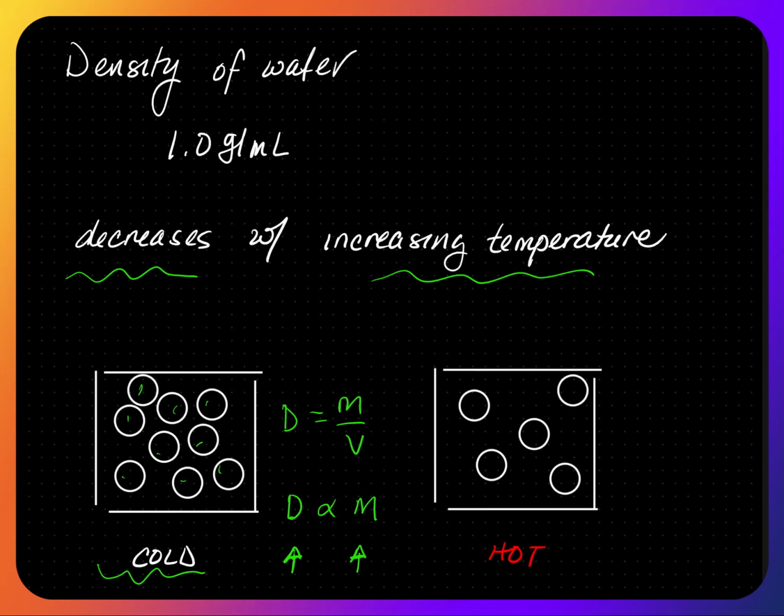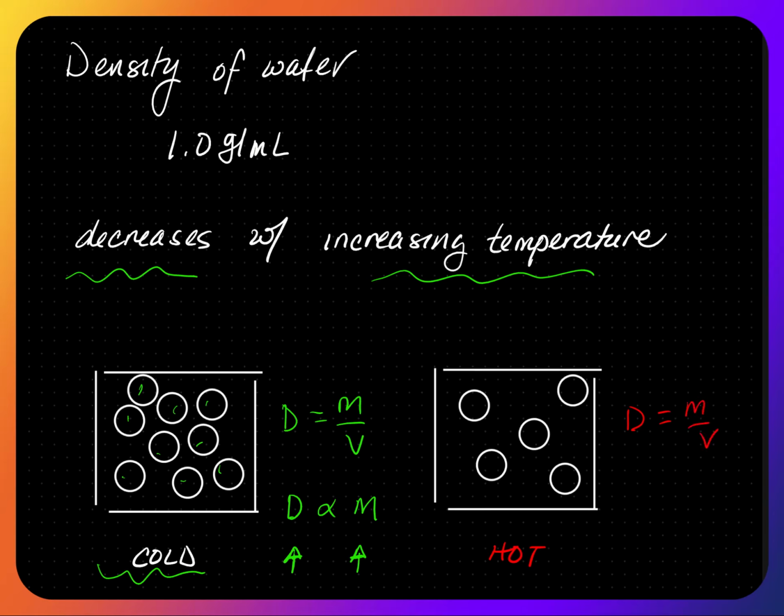However, if the same particles are heated up in a given amount of space, there will be fewer particles because the particles will move around and there will be more space in between them. So density is still mass over volume.